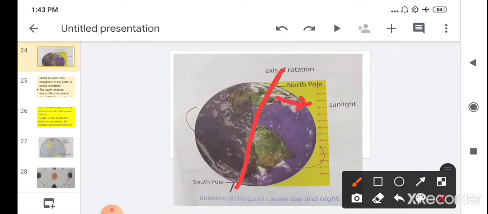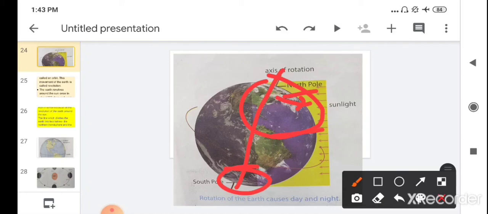So children, this north pole is tilted towards the sun. Here you can see this north pole is tilted towards the sun. Then the northern hemisphere gets more sun. Here you can see that this part is getting more sunlight as compared to this part. So the northern hemisphere gets more sunlight, and that is why this portion is having a summer season.